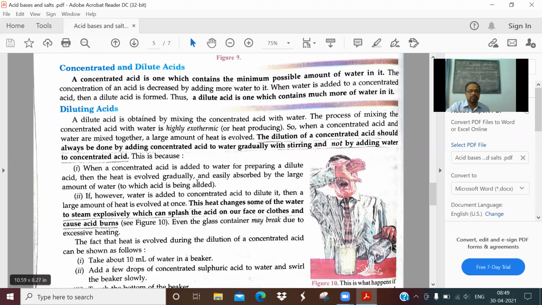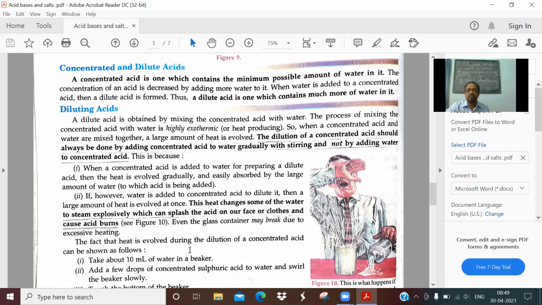Now, reading the next. If, however, water is added to concentrated acid to dilute it, what happens? A large amount of heat is evolved at once, suddenly. The heat changes some of the water to steam explosively, because this process is very fast, which can cause a splash of the acid on our face with the steam at 100 degrees centigrade. Clothes can get acid burns. Even the glass containers may break due to excessive heating.